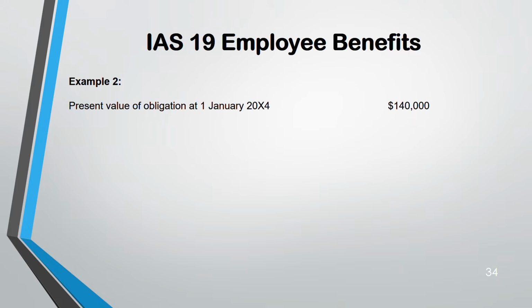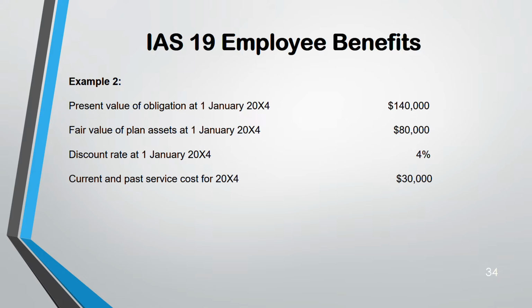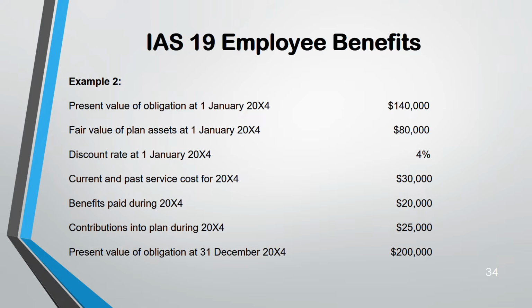Present value 140, opening. Fair value, that is assets, 80,000. These are opening balances. Discount rate 4%, current and past service 30, benefits paid 20, contribution 25, present value 200, and fair value of plan assets 120. You have been given both the opening and the closing balance of asset and liability: 140, 80, and 200, 120.